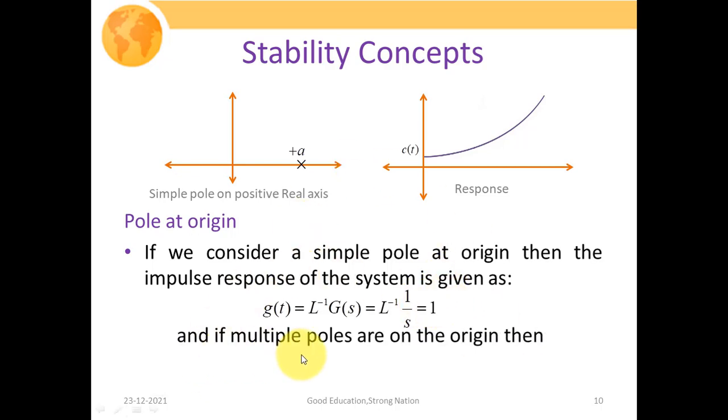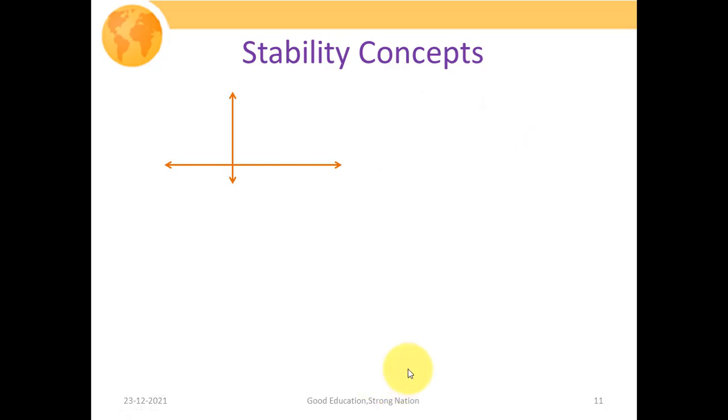If multiple poles are on the origin, then what is going to happen? In this particular case, we are assuming a double pole at the origin. So that is why the transfer function would be written as 1 over s square. If there are triple poles, 4 poles, or 5 poles, then similarly the power of s will increase as per the number of poles. Here we are assuming that there are 2 poles lying on the origin. So when we take the inverse Laplace transform of 1 over s square, we are left with t.